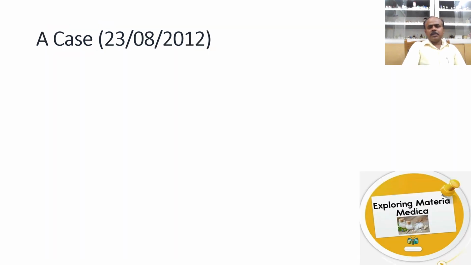Now I hope we all know how susceptibility is modified, and let us see this with an example by a case. This case I already presented to you in the earlier video, that is Arsenicum album, the thirstless. The same case I am repeating, and here we see how the susceptibility is modified by the vital reaction, and how after giving the right medicine the susceptibility is increased and we need a higher potency.